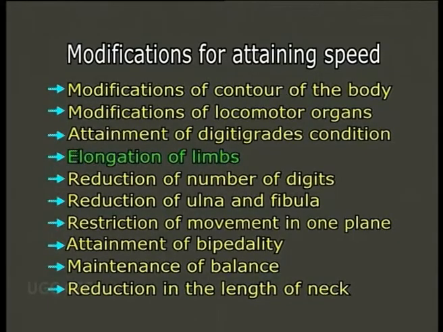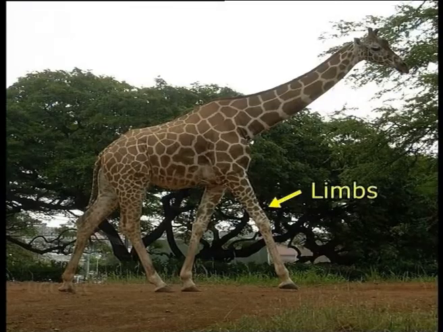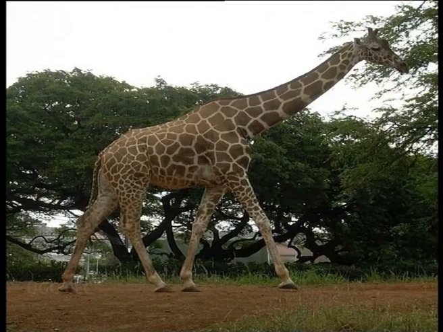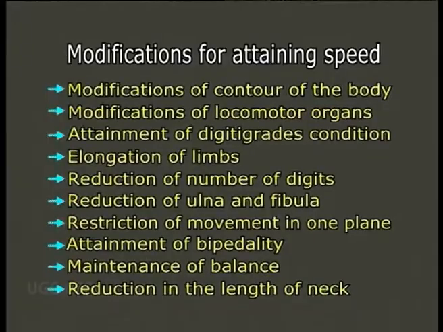Elongation of limbs. The phenomenon of lengthening of the limbs seems to be the important step towards the attainment of speed. The long bones are conservative, but the digits together with the carpals or tarsals become very much elongated. The bones of the sole and palm become fused together, which increases the length of the limbs. Such fusion of small bones reduces the friction between small bony pieces during locomotion.